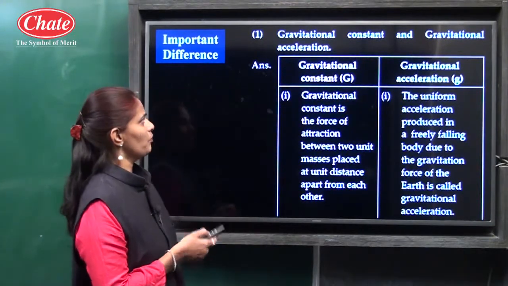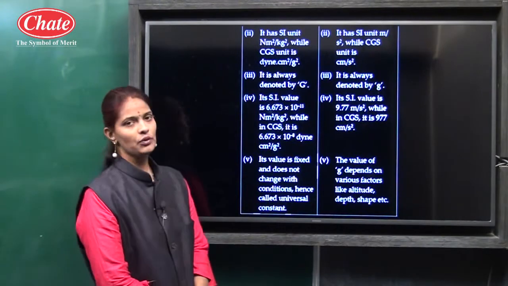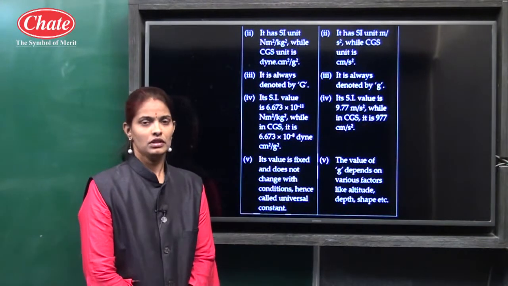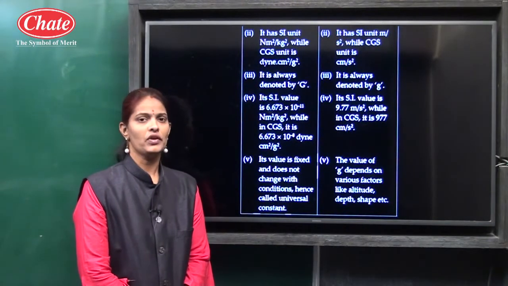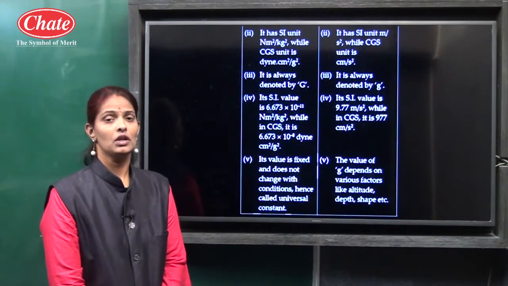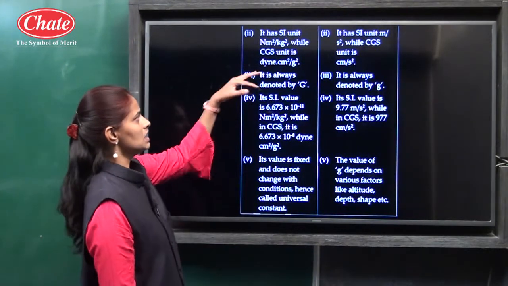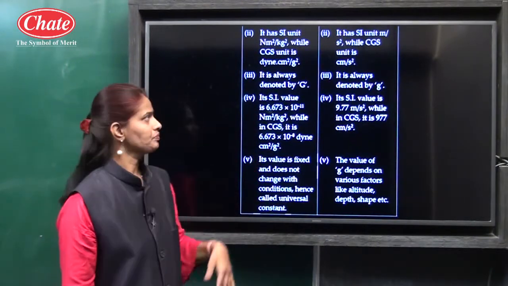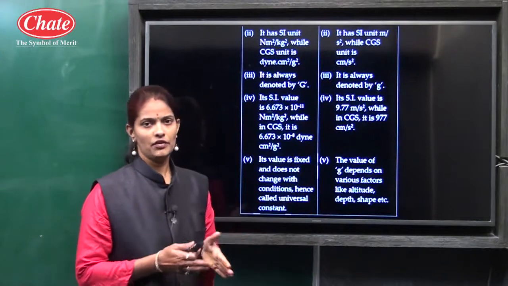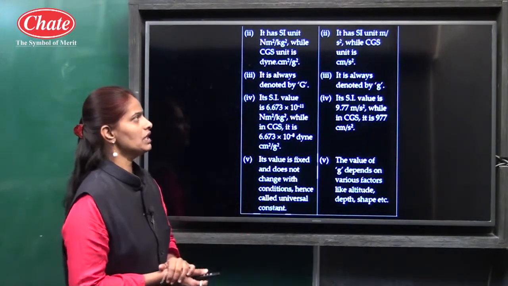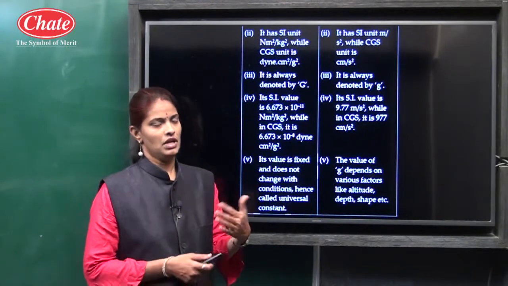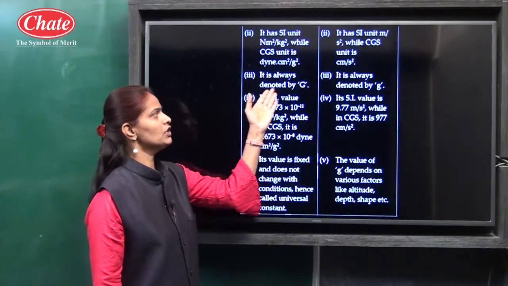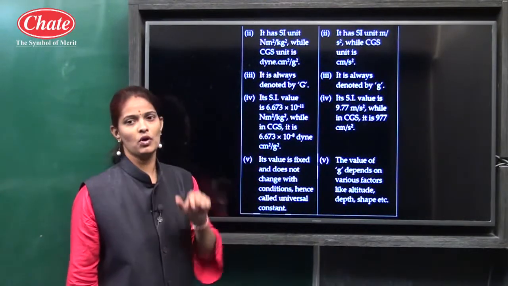The next point of the answer is the SI unit. The unit of the gravitational constant is Newton meter square per kilogram square, and in CGS it is dyne centimeter square per gram square. The gravitational acceleration has the SI unit meter per second square, and in CGS it is centimeter per second square. The third point: the gravitational constant is always denoted by capital G and gravitational acceleration is denoted by small g.